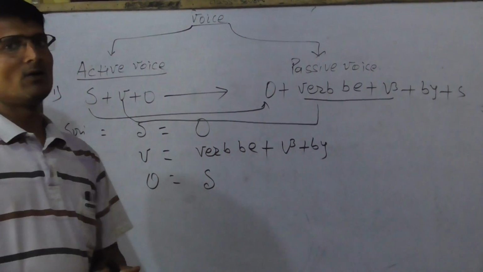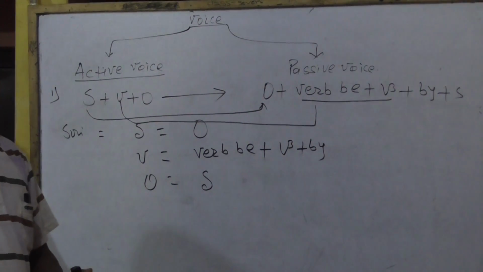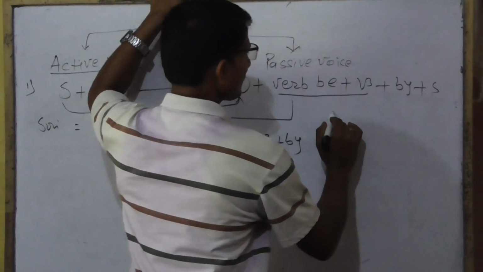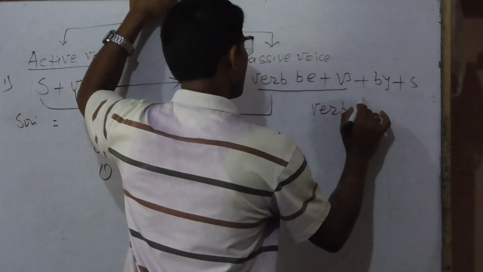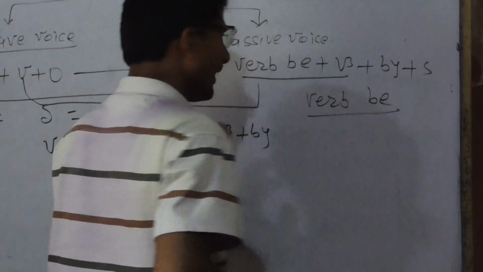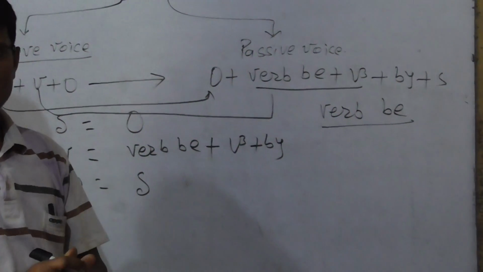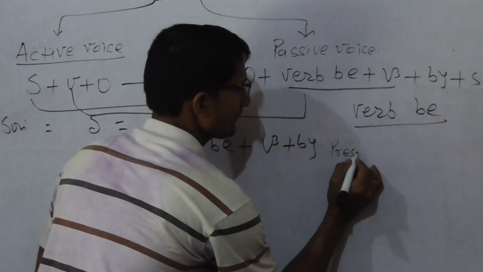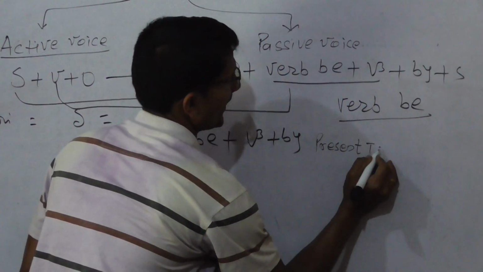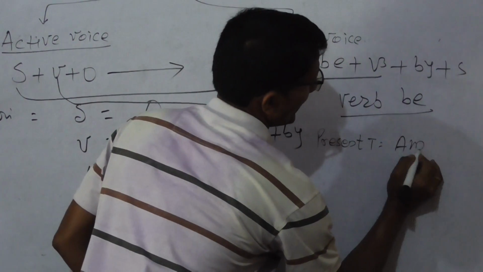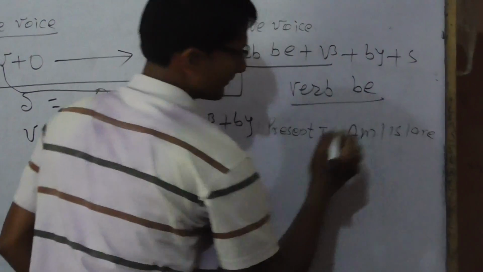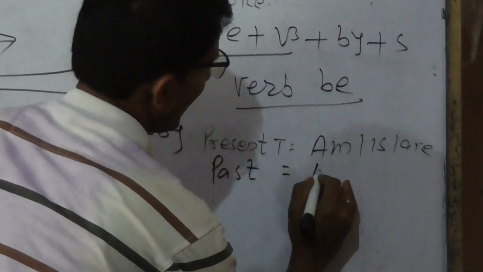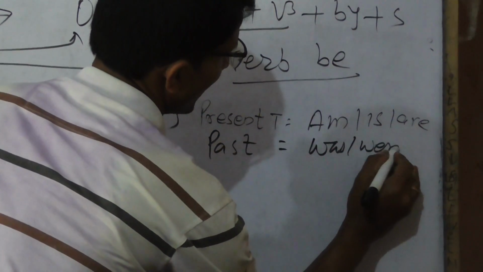Let me describe verb be. What role does a verb play in active to passive? Verb be has different forms according to tense. In present tense, verb be equal to am, is, are. In past, it becomes was, were.